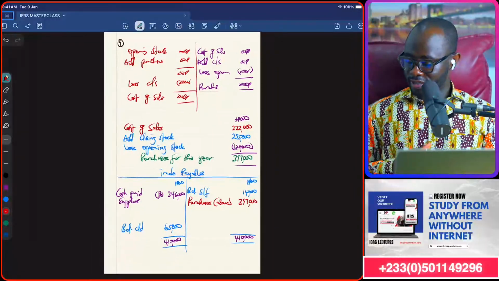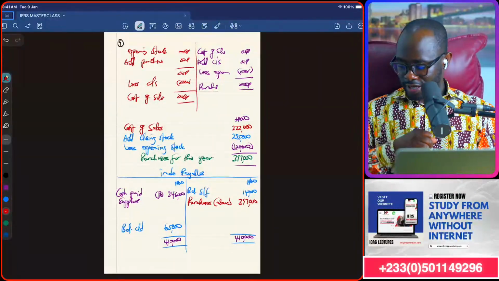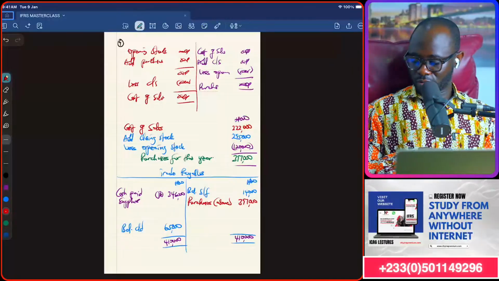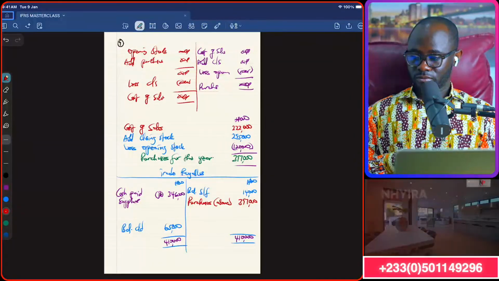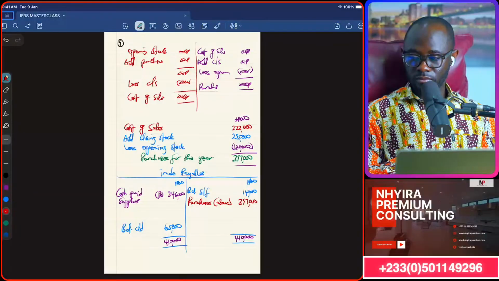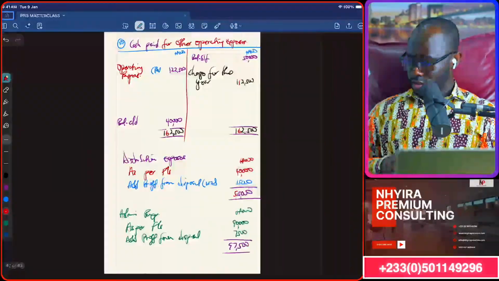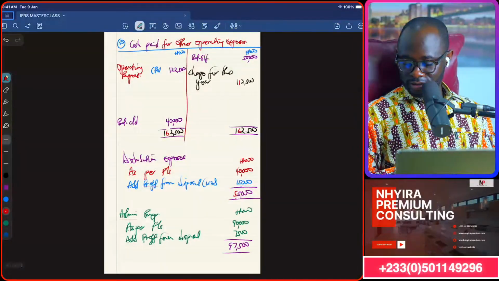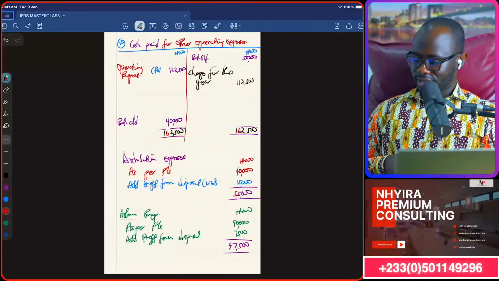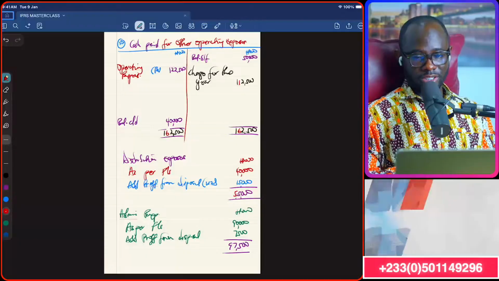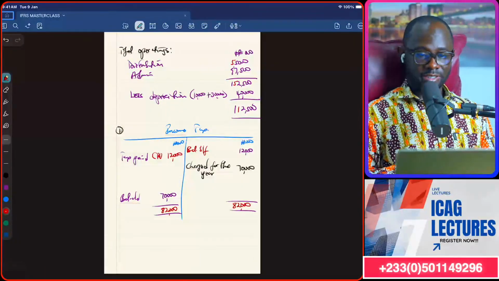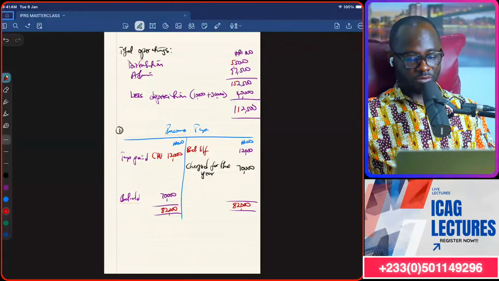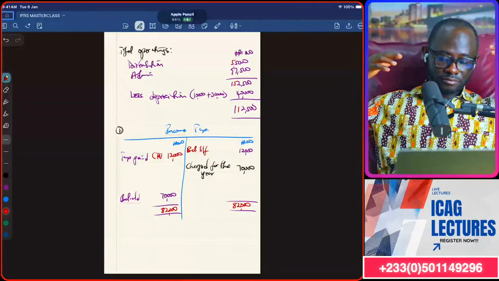Next slide. Getting our cash paid to suppliers. Next slide, the operating expenses workings that we did. And the final slide, the income tax and the rest of the operating expenses.